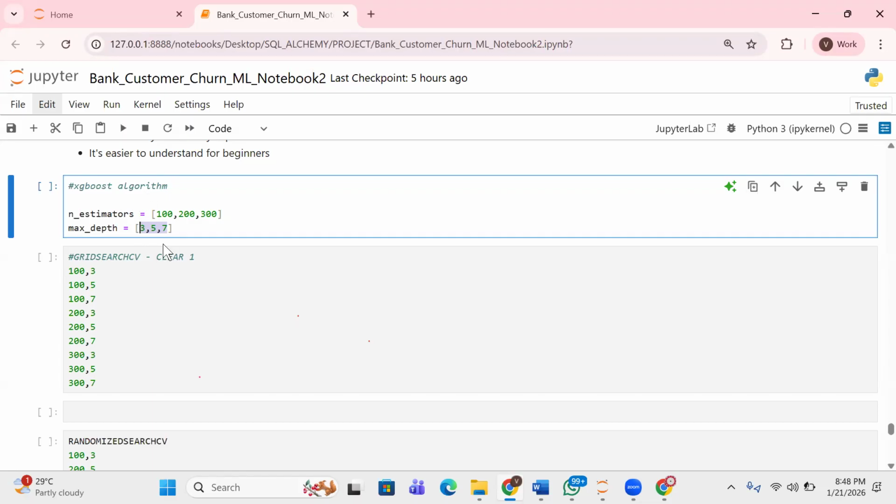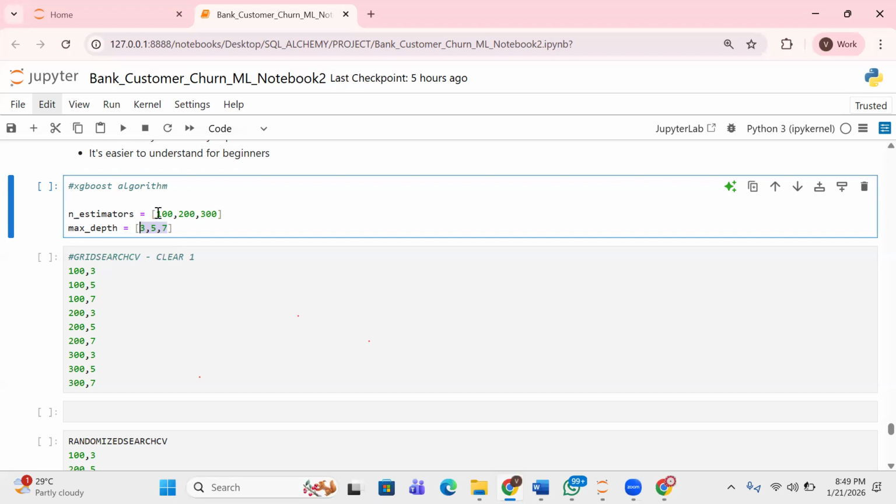Now, you can have more than 4 or 5 parameters. I'm just starting with 2, so you get what I'm trying to say, just so you get the explanation. Now, number of estimators is just 3: 100, 200, 300. Can you have more? Yes, you can, right? But just for the sake of explaining, I decided to stick with 3. For max depth, I decided to stick with 3, 5, and 7. Now, we agree that what it does is try out every possible combination.